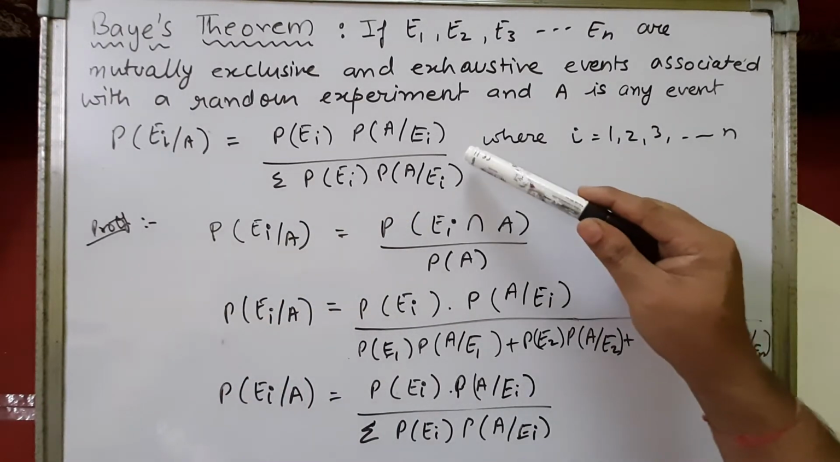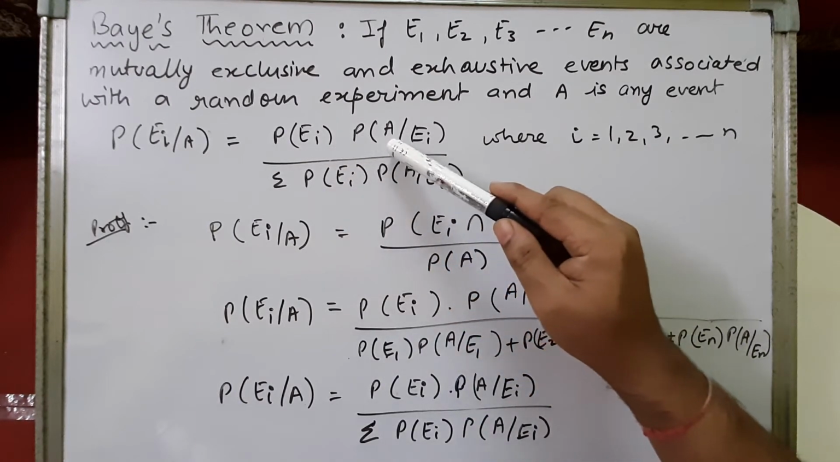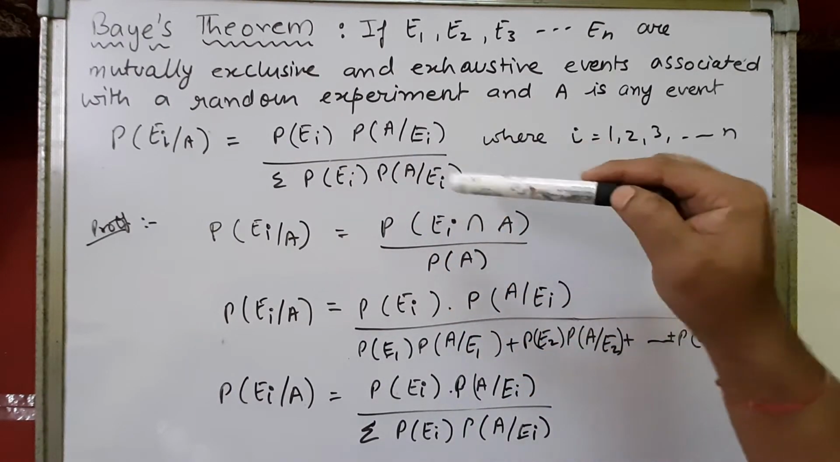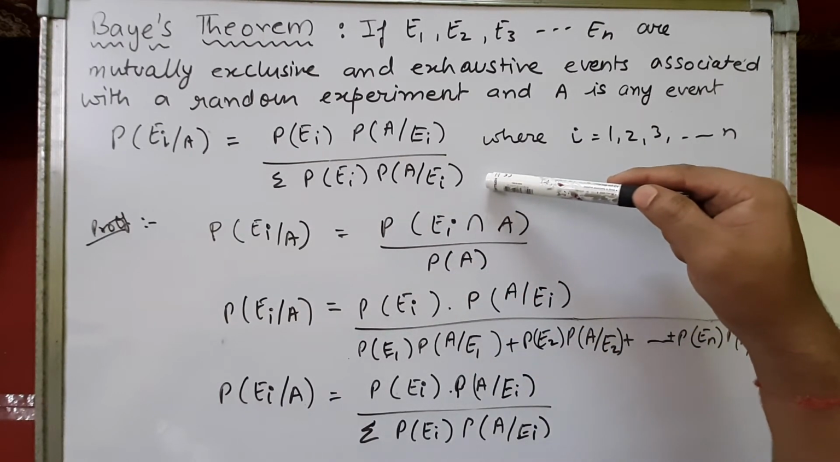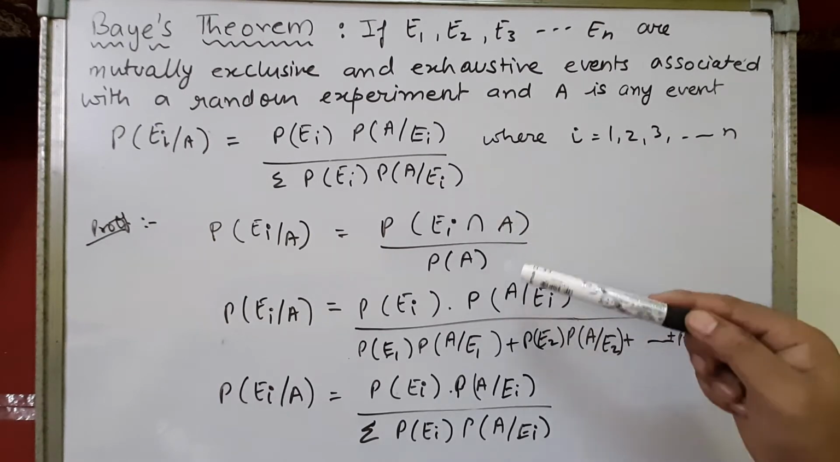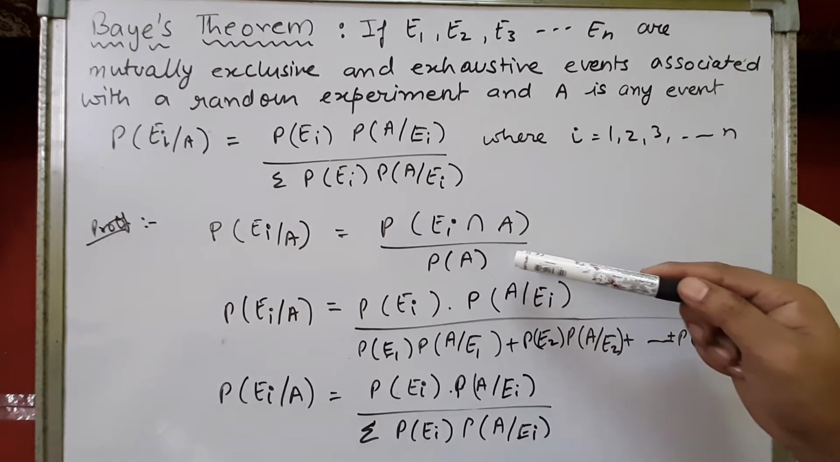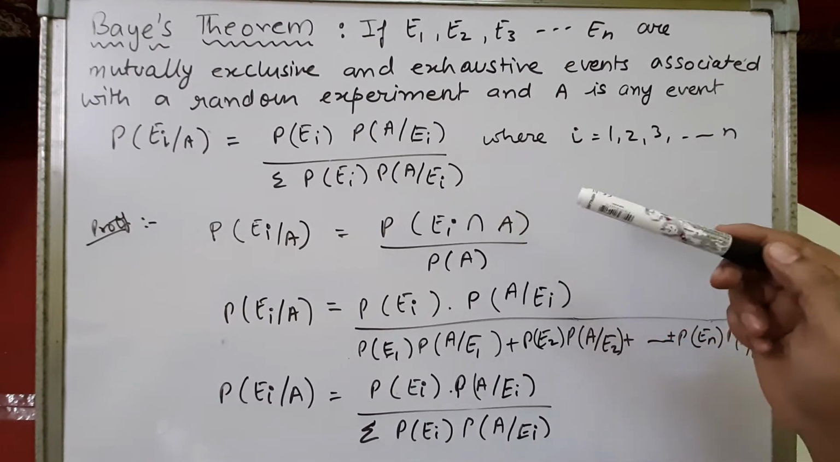What does this mean? It is the probability of happening of event Ei such that A has already occurred, and the denominator is the sum of the probabilities. If you have studied the law of total probability, this is what is written for the probability of A, right? Now let's see the proof. It is very easy to see how this has come, right?